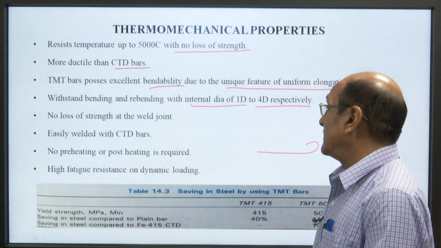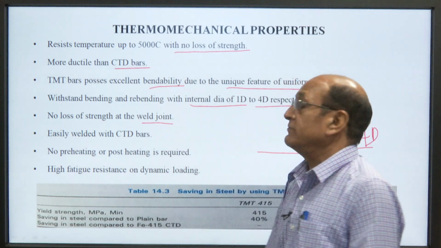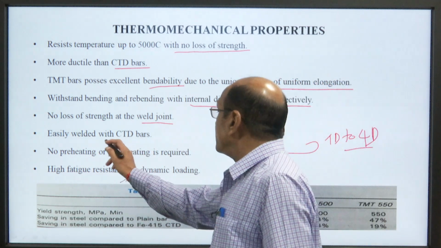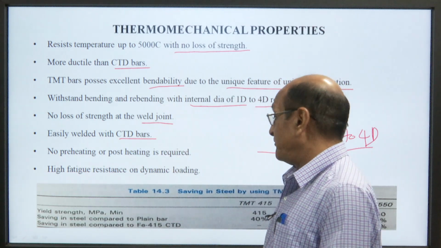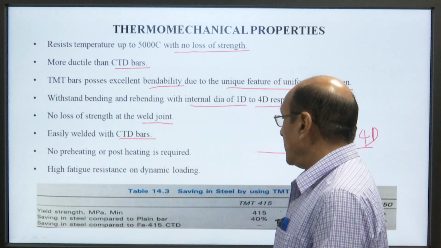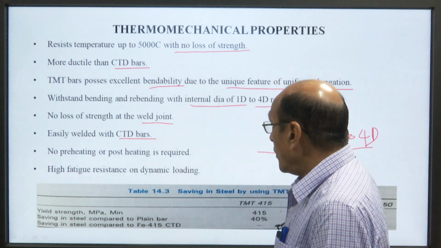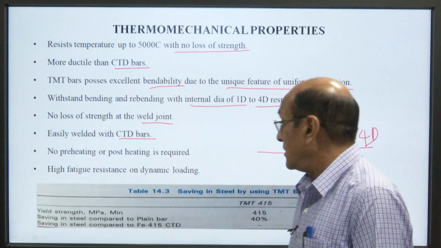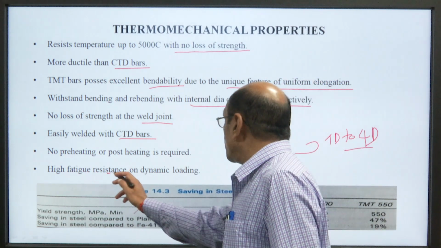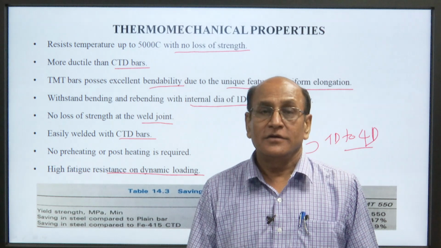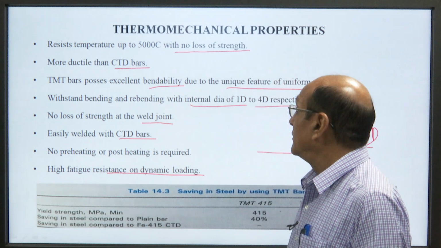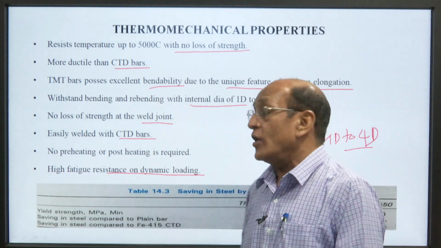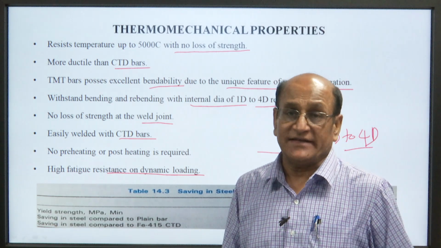No loss of strength at the weld joint. Easily welded with CTD bars. No preheating or post heating is required for the welding. High fatigue resistance on dynamic loading. So, TMT bar has high fatigue resistance on dynamic loadings, in vibration, etc.